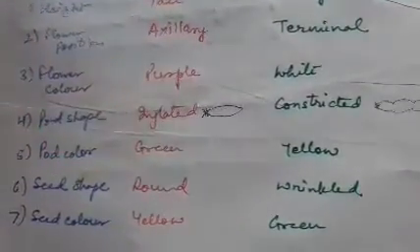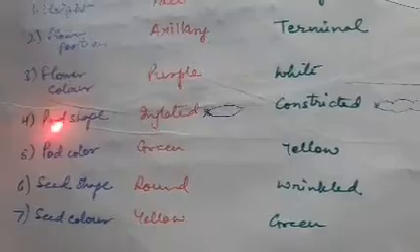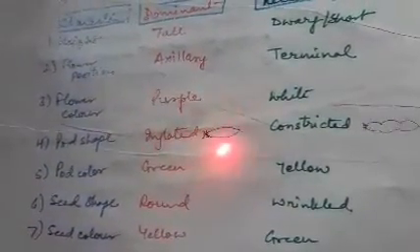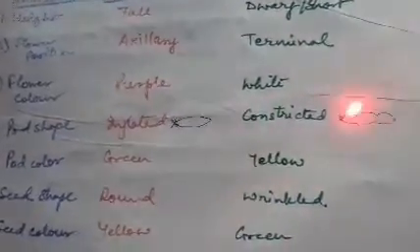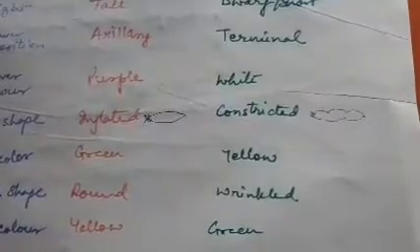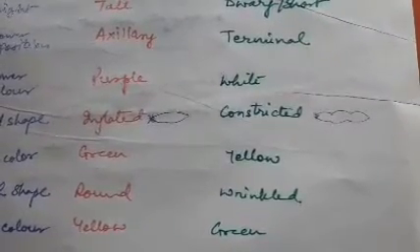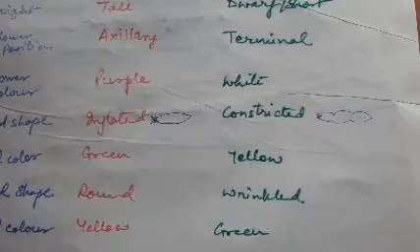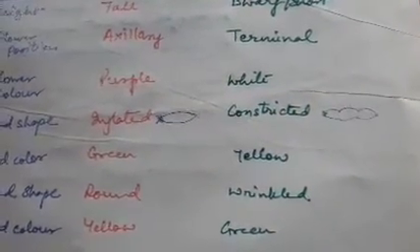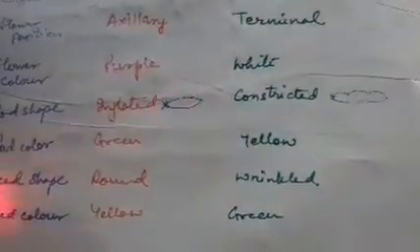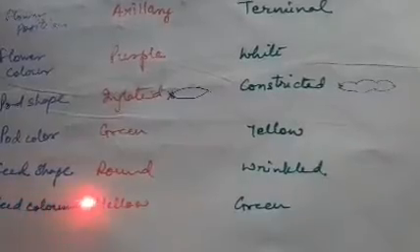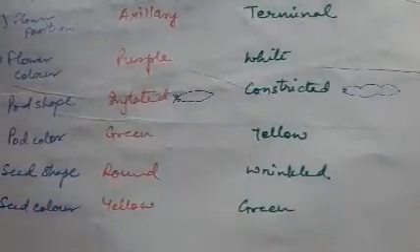Fourth is pod shape. Now pod means the fruit. It can be inflated. You can see the structure I have drawn for you. Inflated is like this, and constricted is recessive, and there is a huge difference. If it is inflated, there is no confusion, it's very clear. And constricted, which is recessive, it is constricted. Then the fifth is pod color. Green is dominant, yellow is recessive. Seed shape, round is dominant and wrinkled is recessive. Seed color, yellow is dominant and green is recessive.